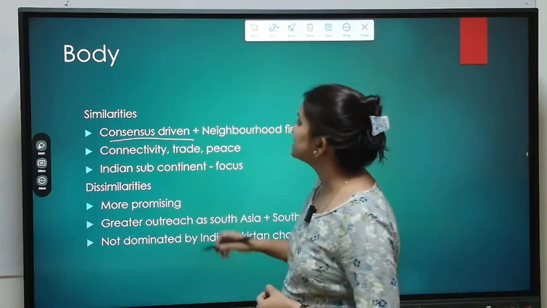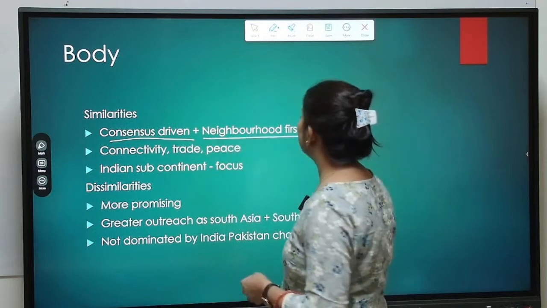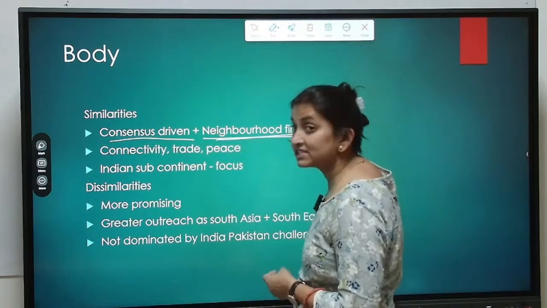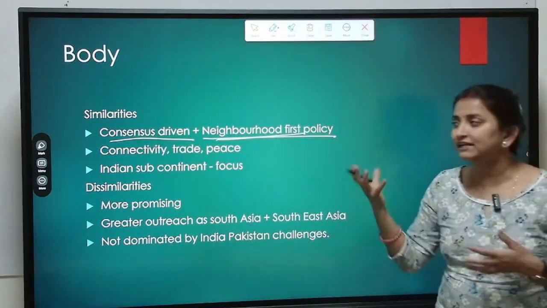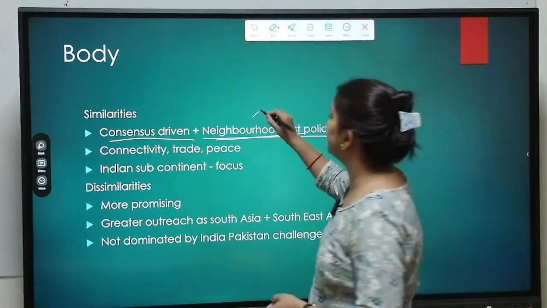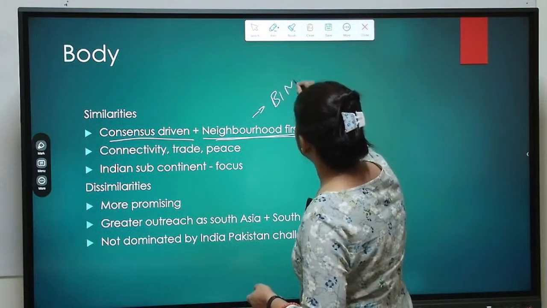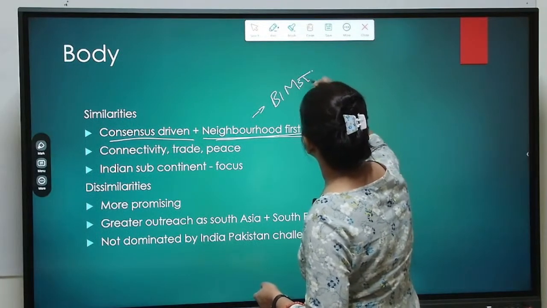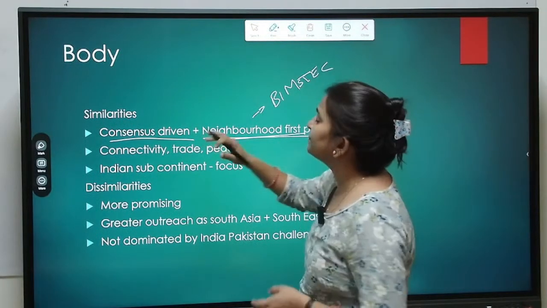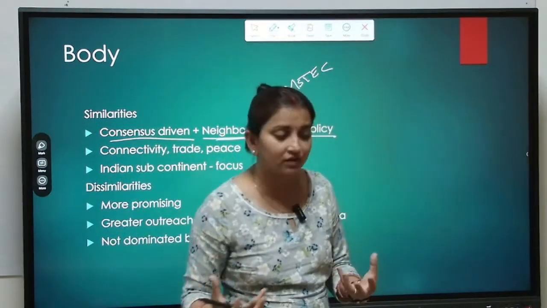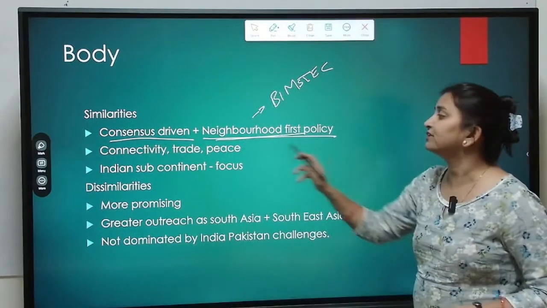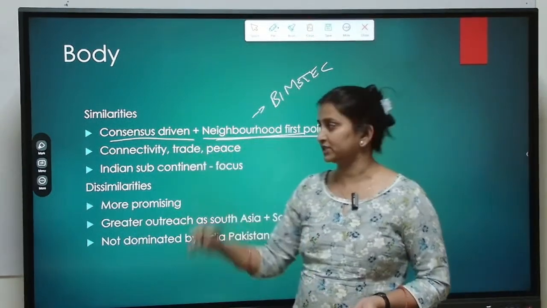Plus, both of them are based on India's neighborhood first policy, and this is the policy which will be implemented and executed by BIMSTEC, which SARC has failed to do. So basically the idea behind the formation of the two organizations was that both of them were directed towards the neighborhood first policy.